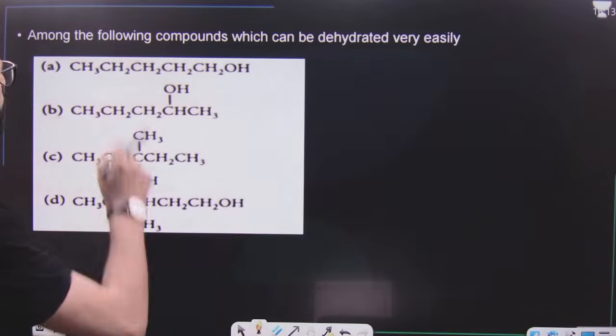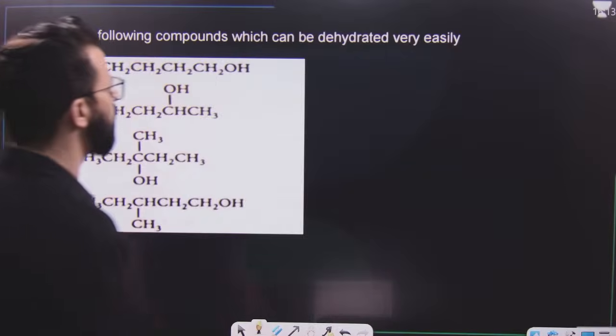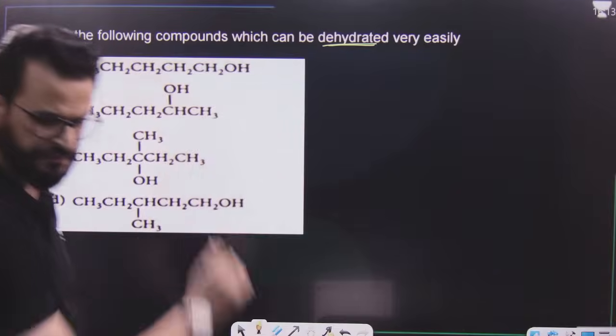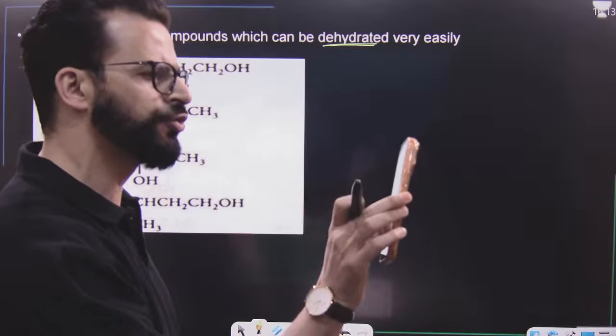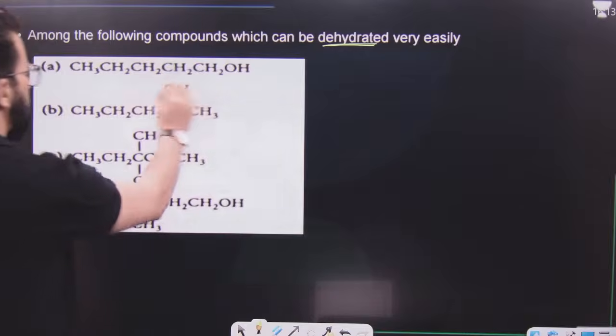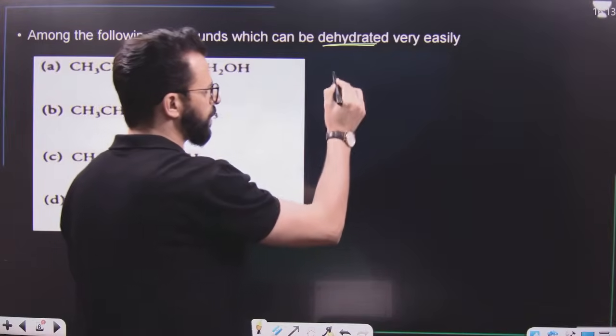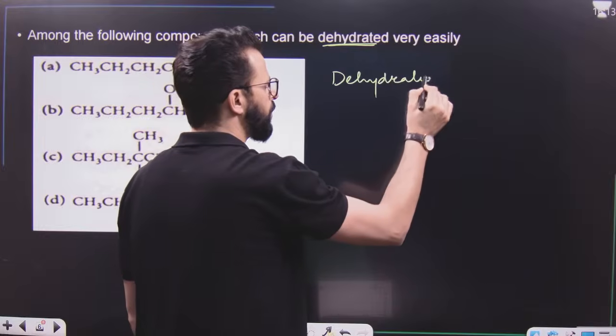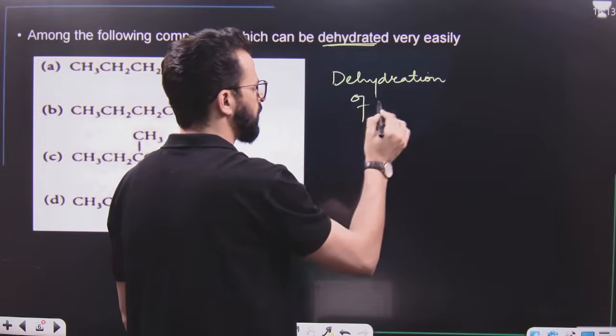After this, dear students, have a look. Question says, among the following compounds, which can be dehydrated easily? These are alcohols. First of all, tell me, is this clear to you? Now, these are alcohols. Remember, rate of dehydration of alcohol. Listen carefully.